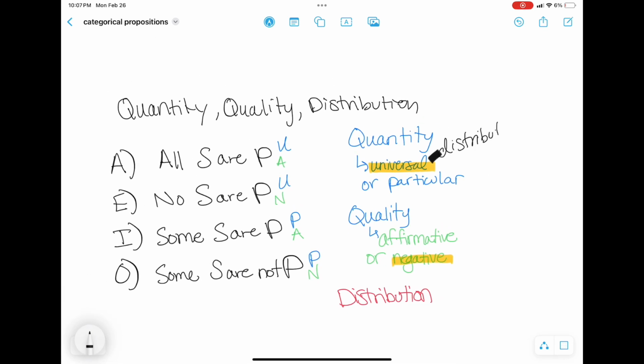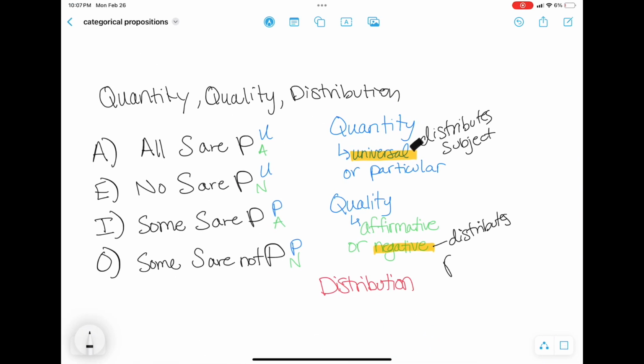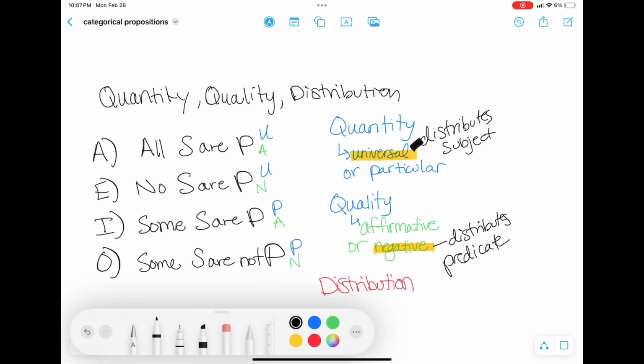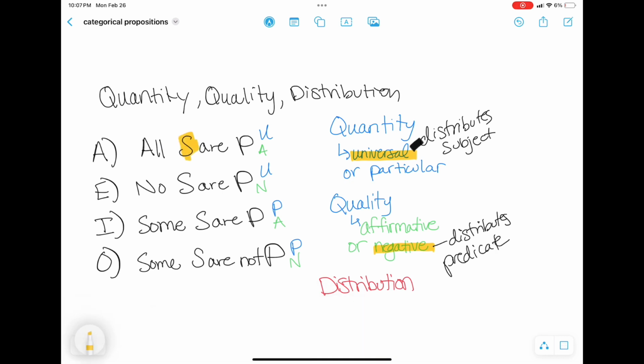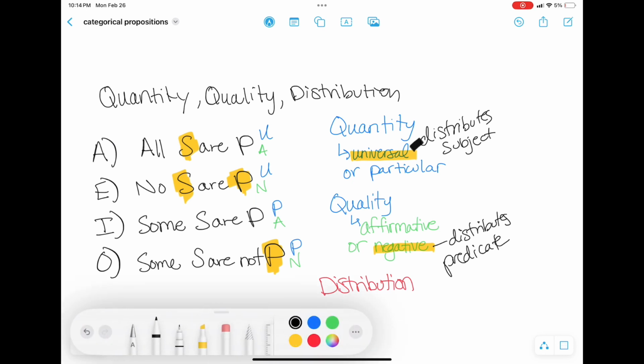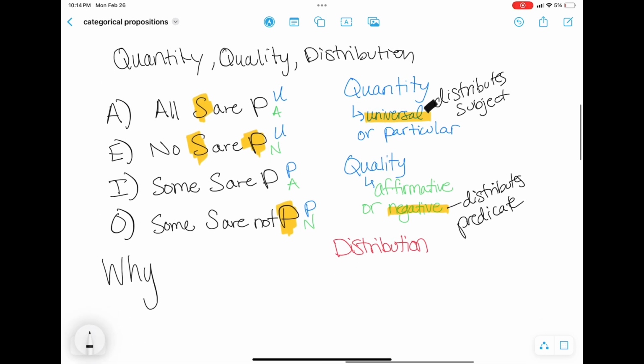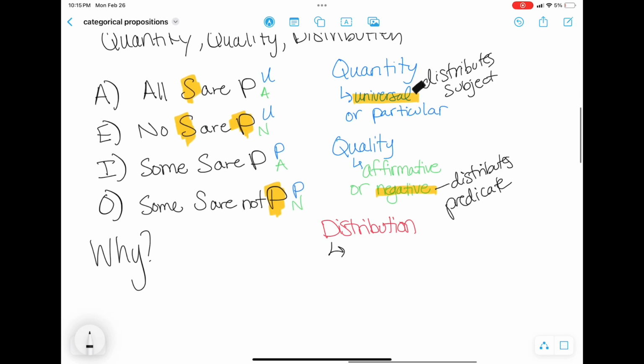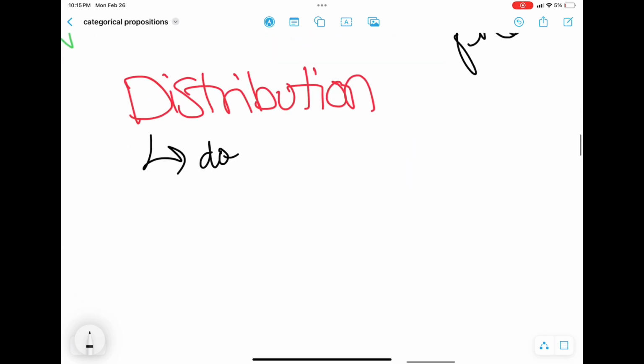If you have trouble understanding that concept, one thing you can remember is that universal claims always distribute their subject, and negative claims always distribute their predicate. This means that A claims distribute just the subject, E claims distribute both, I claims distribute neither, and O claims distribute just the predicate. I encourage you to think more deeply about why this is the case.